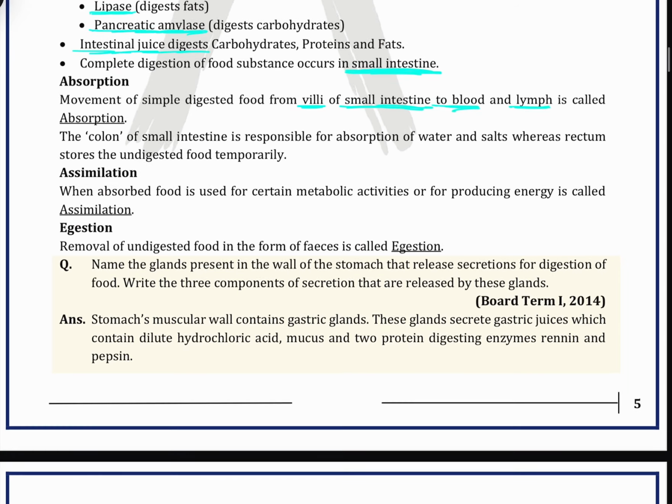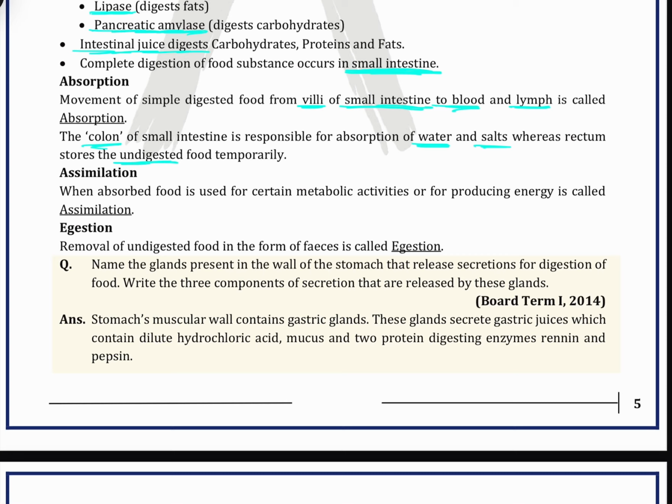The colon is responsible for absorption of water and salts, whereas the rectum stores the undigested food temporarily. The food which is not digested is temporarily stored in the rectum. Then through the process of excretion it is removed.